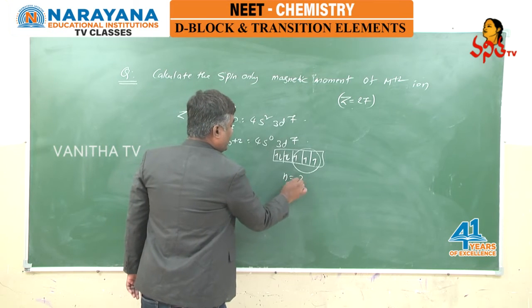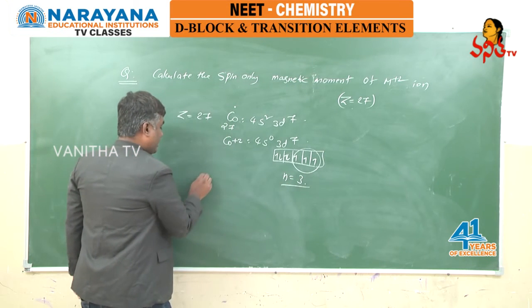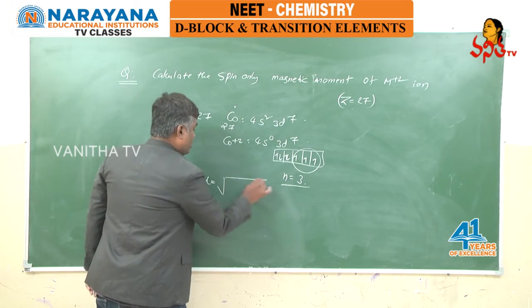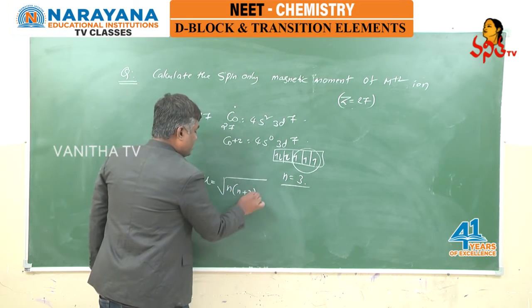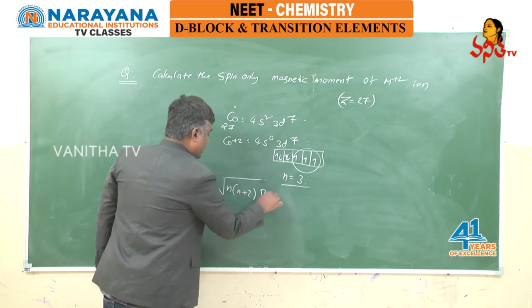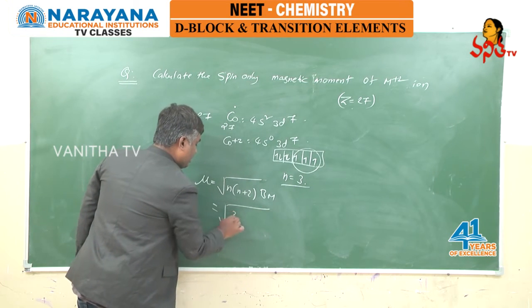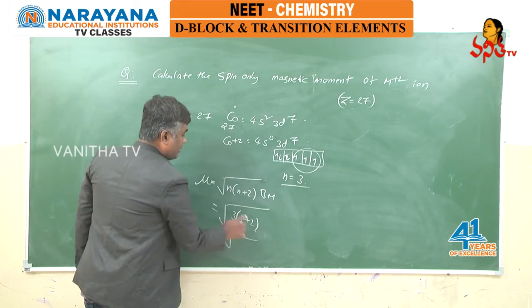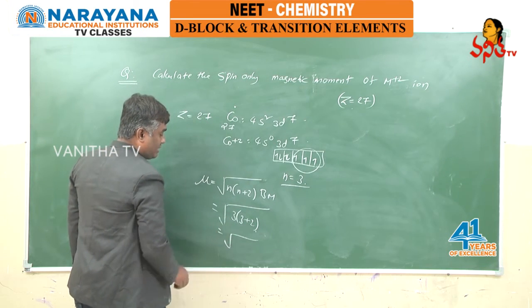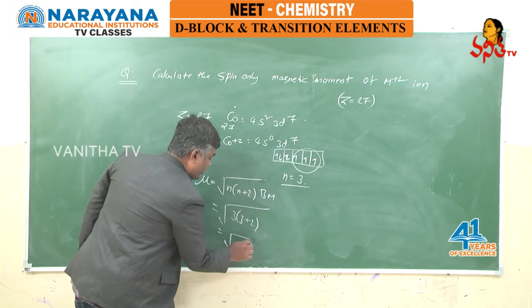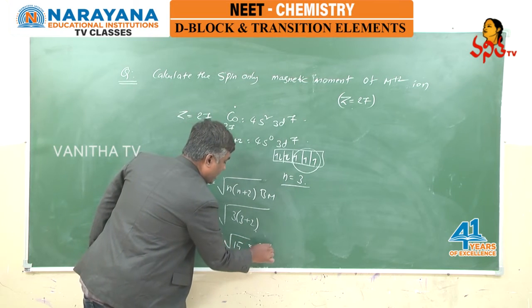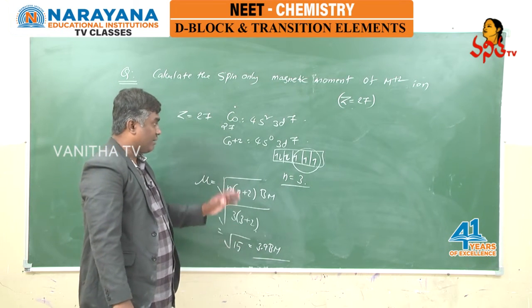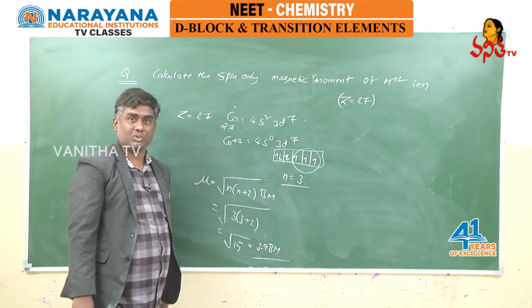The number of unpaired electrons is represented by n, and they are asking you to find the magnetic moment, where mu is equal to under root n into n plus 2 Bohr magneton. So under root 3 into 3 plus 2. 3 plus 2 is 5, 5 3s are 15, root over 15 means around 3.9 Bohr magneton. So this is the magnetic moment value of cobalt plus 2.